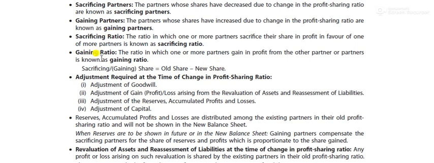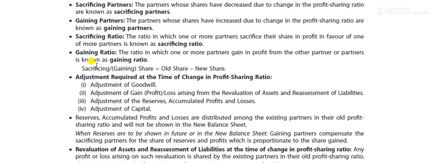Sacrificing or gaining share formula is old share minus new share. Why is the gain in brackets? Because if the answer comes in minus, it will be a gain. If the answer comes in a positive value, it will be a sacrifice. I will tell you its logic at the time of questions with the help of practical treatment.